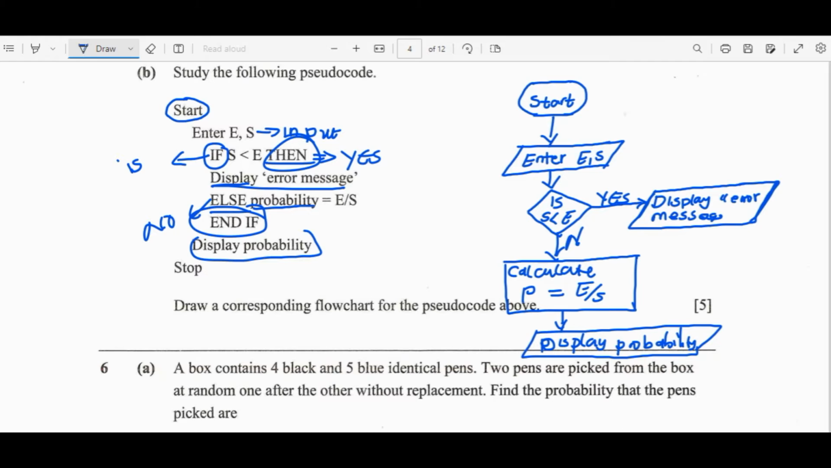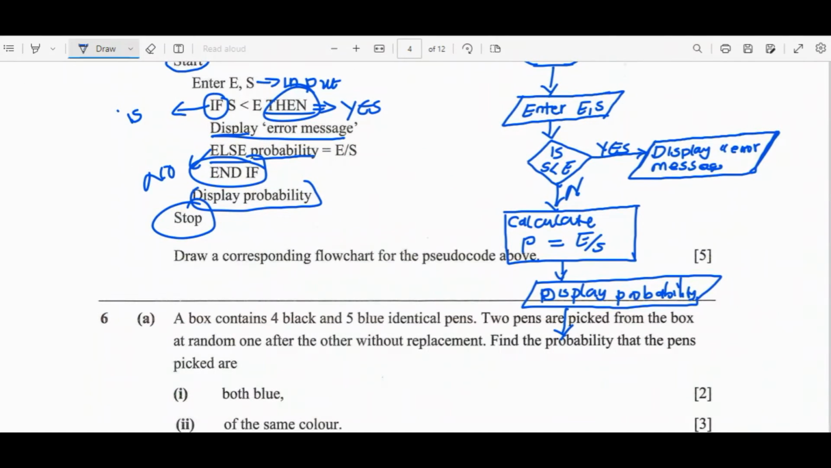Then what is our last part? We are told to stop. So the same polygon that you use for stop is the same polygon that you are supposed to use for starting, it's the same polygon. So this is our ending part. So say stop. Then here we can just connect this one to this point here. So this is the corresponding flowchart that we can draw from the given information.